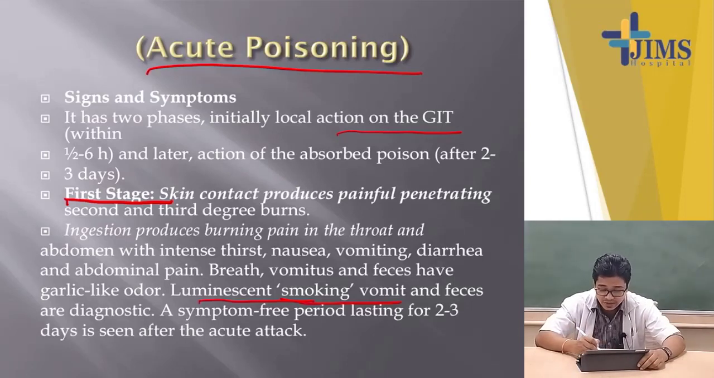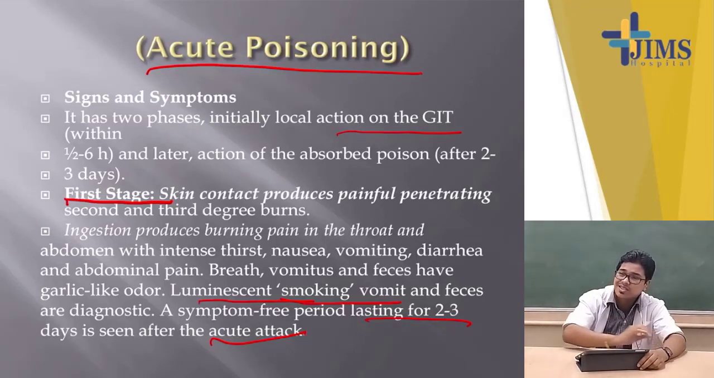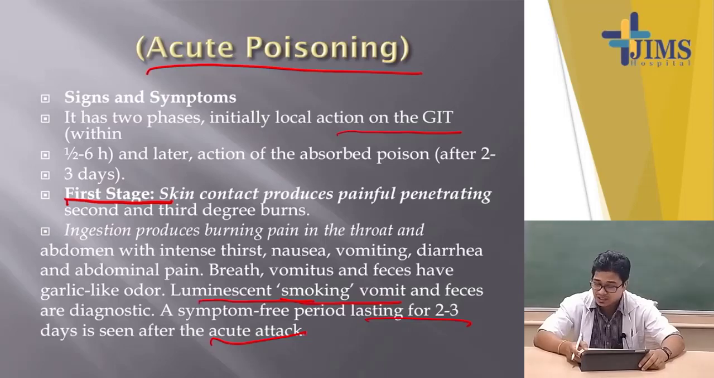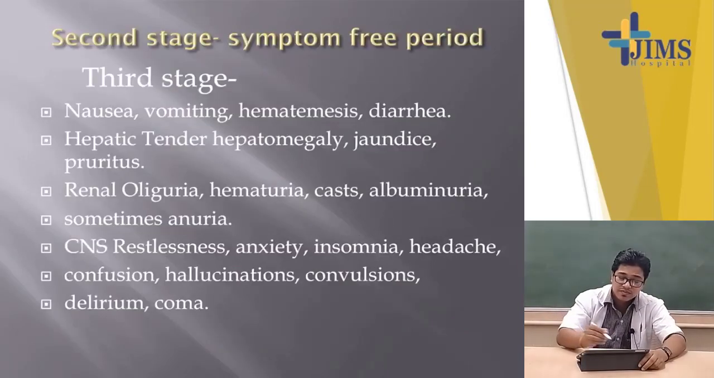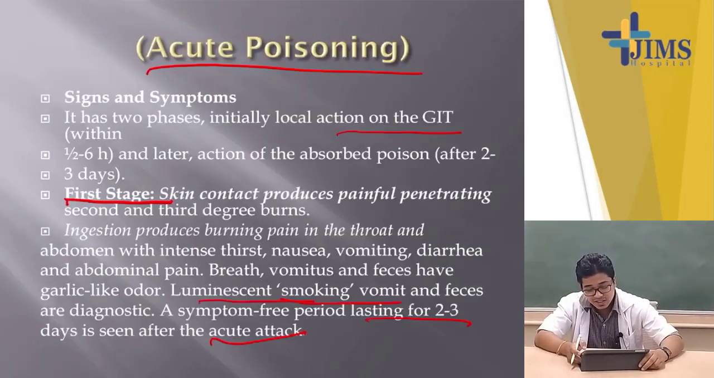It is seen after the acute attack. That means the second stage. So, the first stage we have discussed is when it is taken orally. So, it produces severe pain over the throat, over the GI tract, over the gastric mucosa, abdominal pain, vomiting etc. When it comes in contact with the skin, it produces a severe chemical burn injury, maybe second or third degree. The second stage is the stage after the first stage, usually the symptom free period.